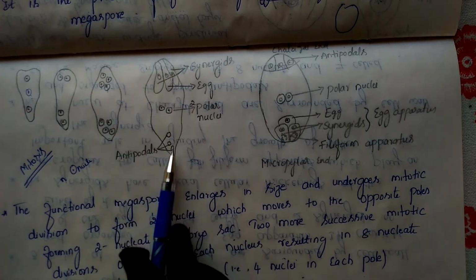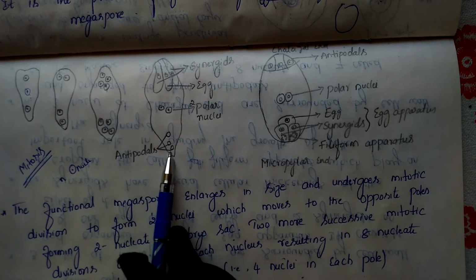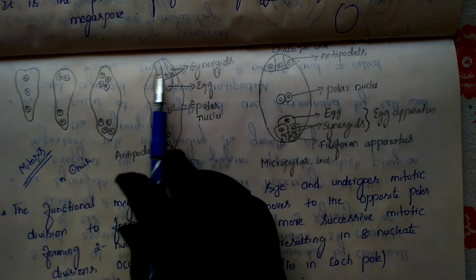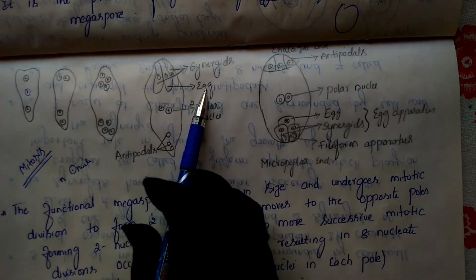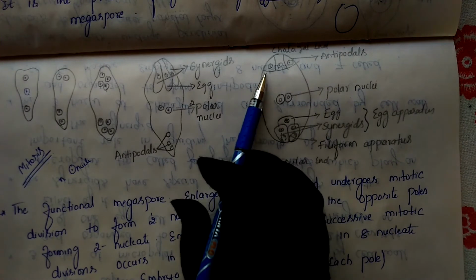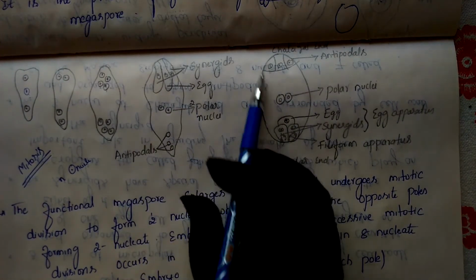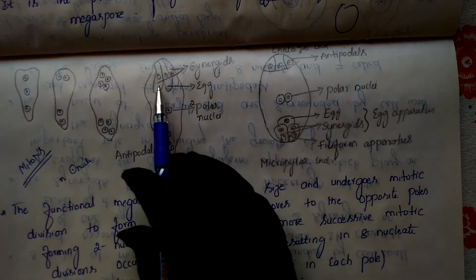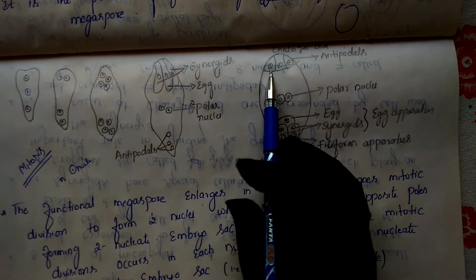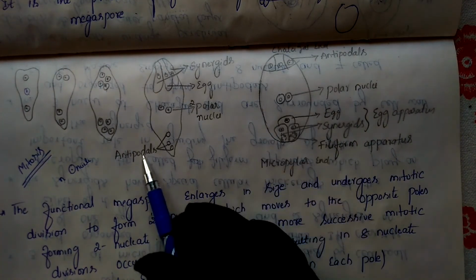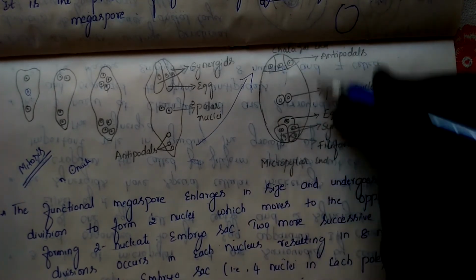And the remaining 3 left here, the 3 nuclei present here, will form the antipodal cells. And the 3 nuclei present here will form 2 synergids and 1 egg cell. Later development will take place here. Finally they will form cells. So these 3 nuclei will form complete cells. Before they were in a nucleus condition, now they will form complete cells. Cell membrane formation will take place and finally they will form 3 cells here. Finally the complete embryo sac will get formed here.